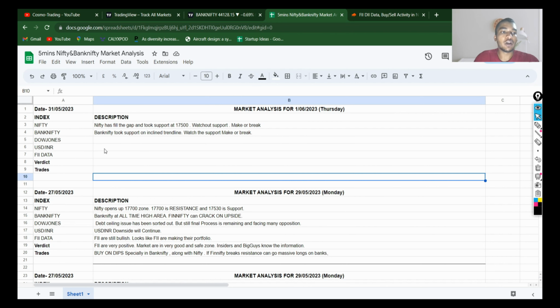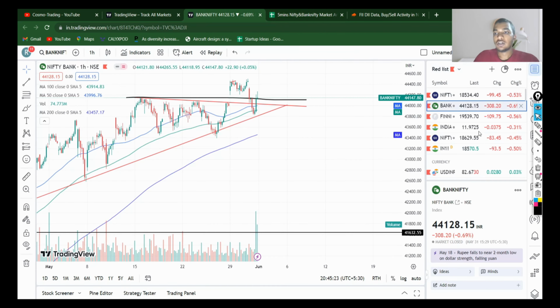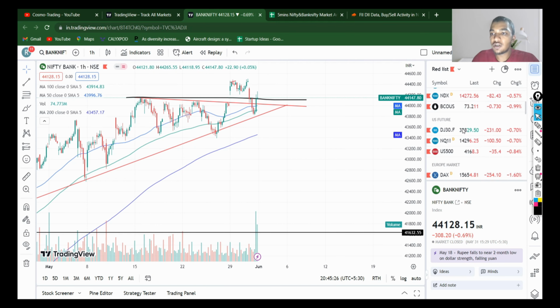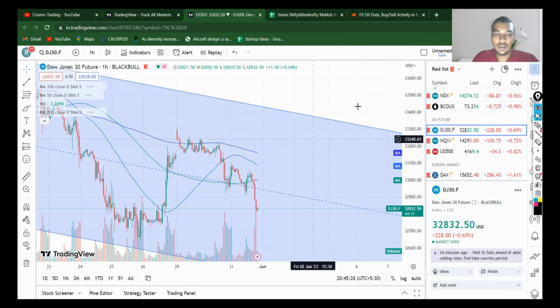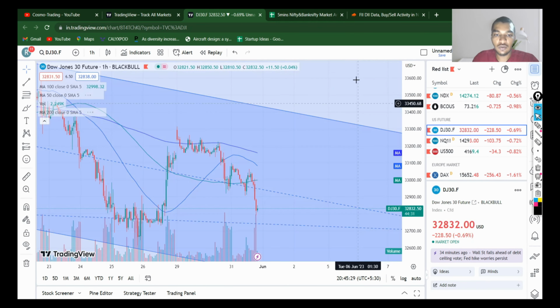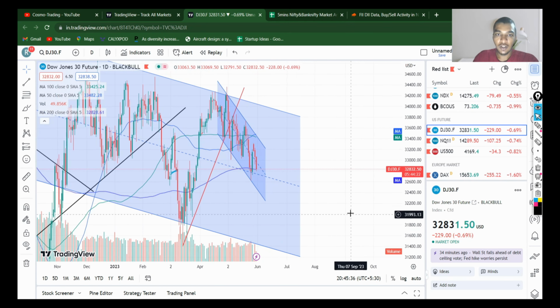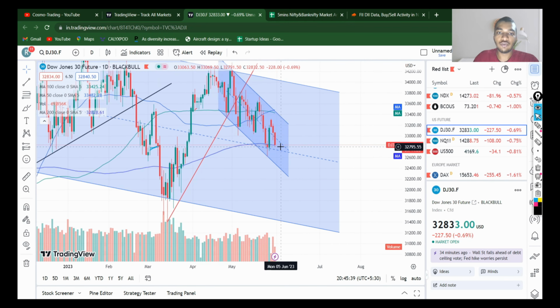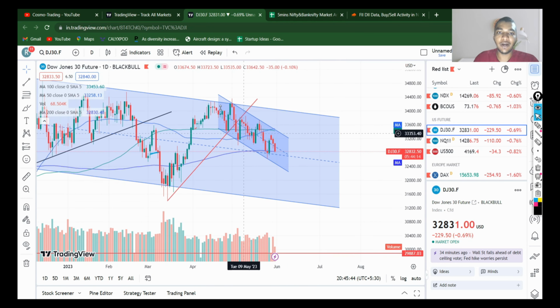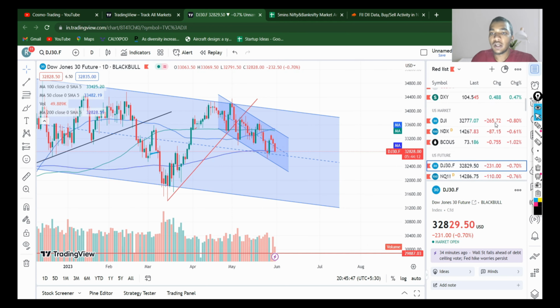And now we'll take a look at Dow Jones, USDINR, FII data. So Dow Jones does tell us what is going to happen next. In Dow Jones futures, we are still holding on the 200 EMA and we are in a parallel channel which we talked about. And until the time we hold the 200 DMA, we are in a safe zone and the market should quickly take down the parallel channel on the upside.